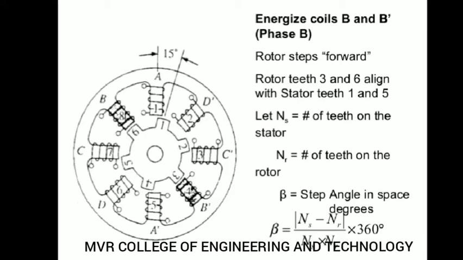Beta is the step angle in space. I am repeating again: beta is equal to (Ns minus Nr) by (Ns into Nr) into 360 degrees, where Ns is the teeth of the stator, Nr is the teeth of the rotor, and beta is the step angle in space, in degrees. Like this you will get the step angle.